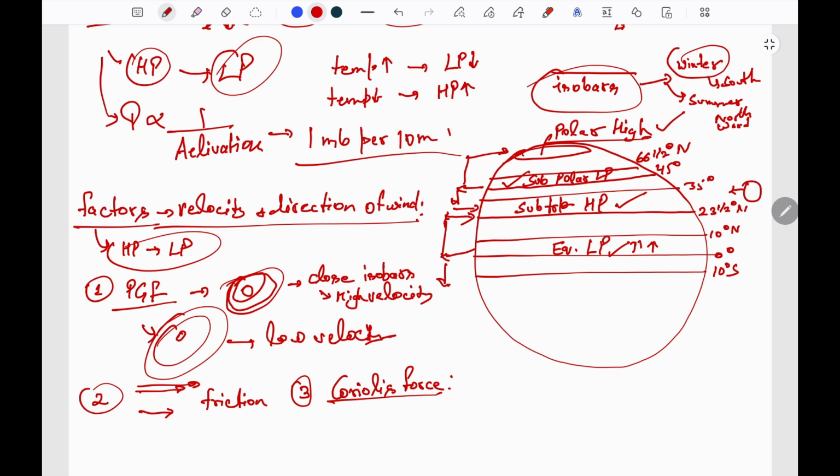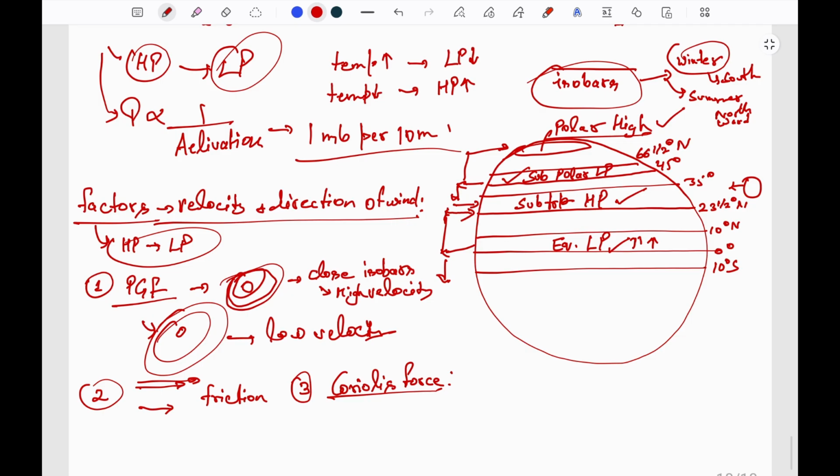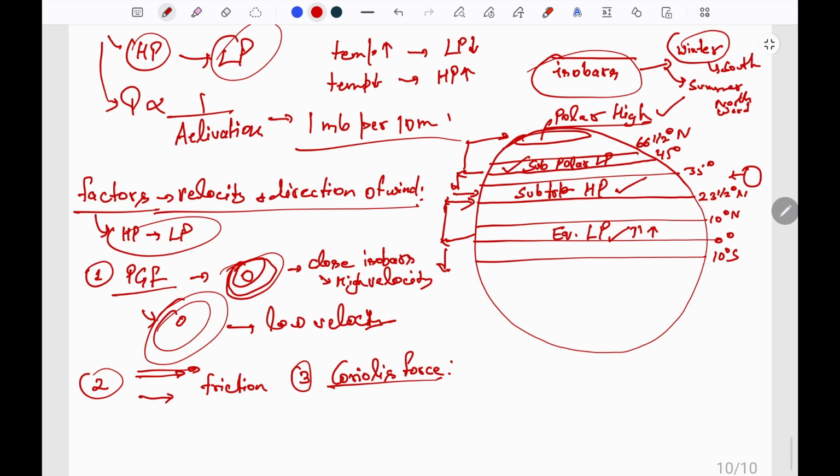It is a force which is applied on a moving body on the earth's surface because of the rotation of the earth. It depends on various factors, such as if an object is moving with high speed, then the Coriolis force will be more.